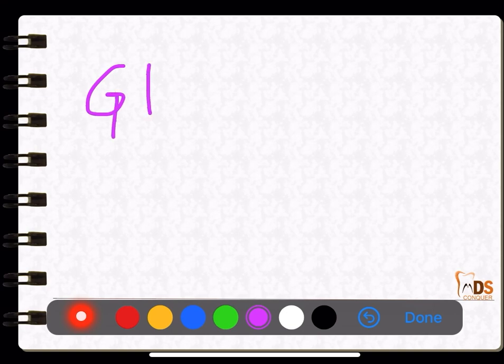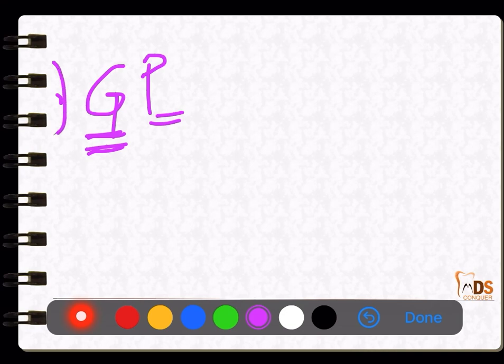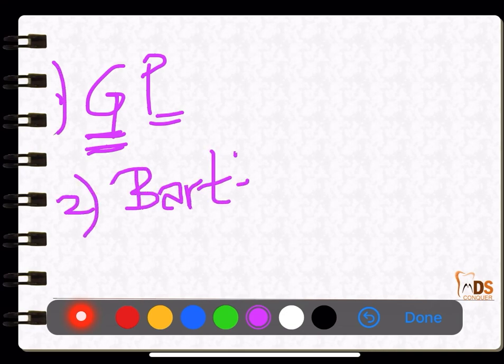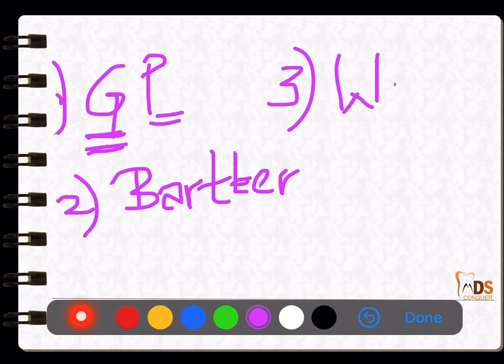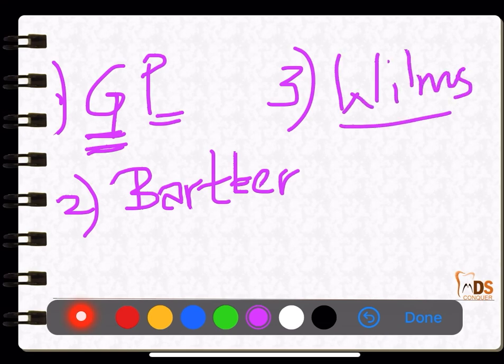Other syndromes quite important related to general medicine: Goodpasture syndrome, wherein there is a disease related to the glomerulus as well as pulmonary symptoms. Number 2 is Bartter syndrome, in which there is electrolyte imbalance. Number 3 is Wilms tumor, commonly seen in children, wherein the kids will have hypertension. These 3 are again quite important in your general medicine.